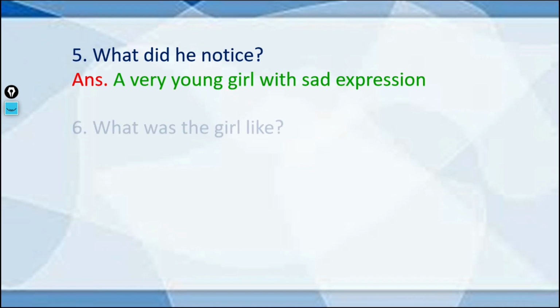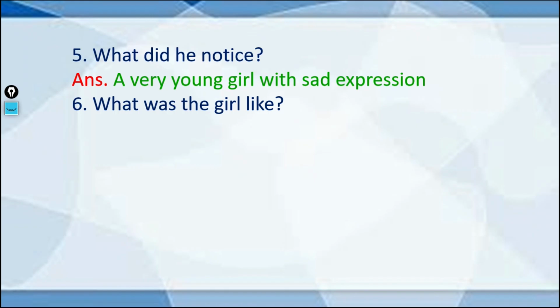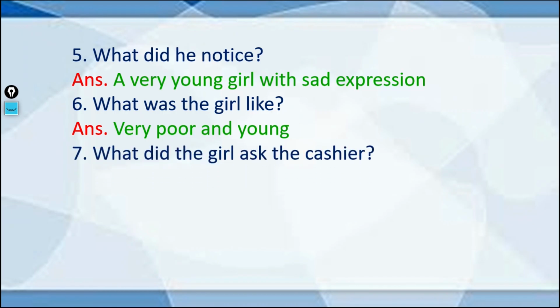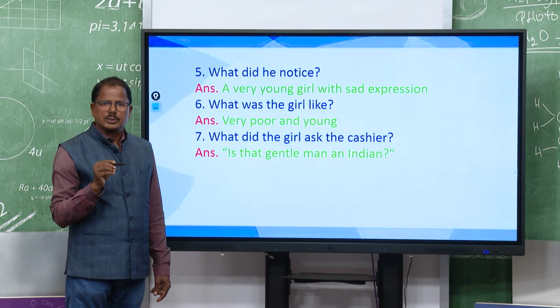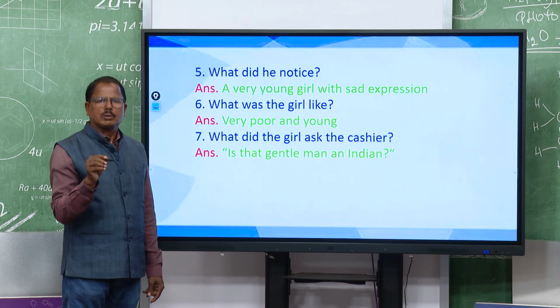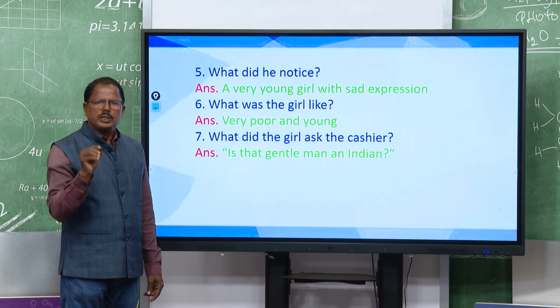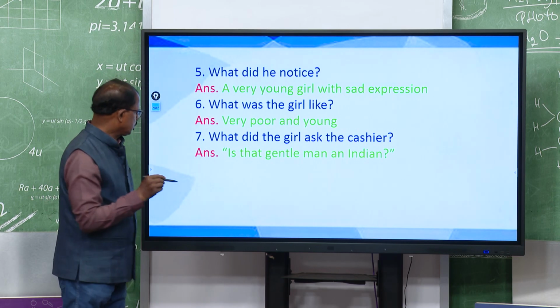So, question number 6, what was the girl like? We have already discussed, the girl was very poor, right, with sad expression, and she was also very young. Question number 7, what did the girl ask the cashier? The girl asked the question, is that gentleman an Indian? So, the girl asked the cashier to know about the writer, whether he was an Indian or not, right.